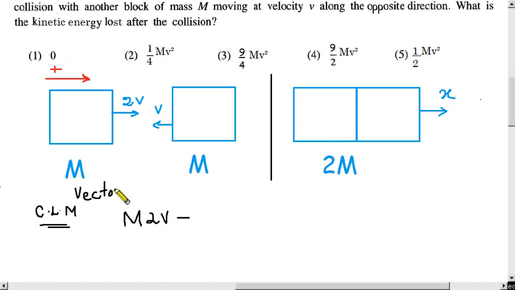Momentum is a vector. Therefore, minus capital M v. Momentum must equal whatever the collision, 2 times m, the total mass, with the velocity we have taken as x.